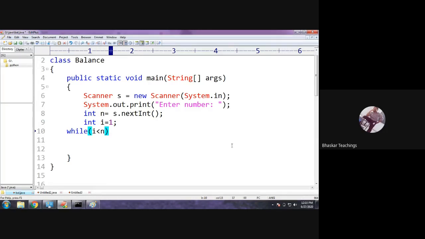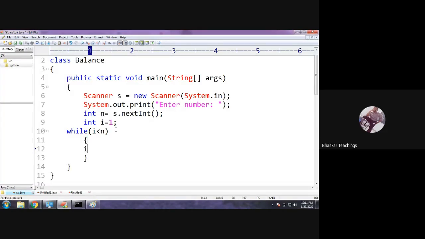Previously we have seen up to 100. When we required up to 100, we gave I less than or equals to 100. But here I want up to the n value, though we do not know what the number is. Not up to n, but up to n minus 1, because we are going to ignore the number itself, as a perfect number ignores the number itself. So I less than n means up to n minus 1. Now the loop body.